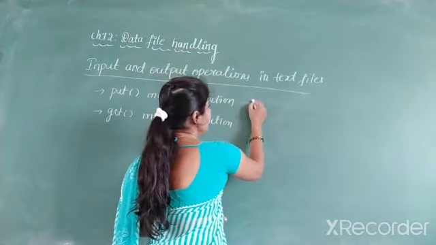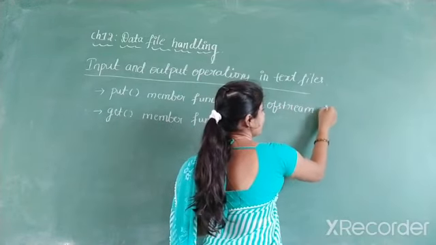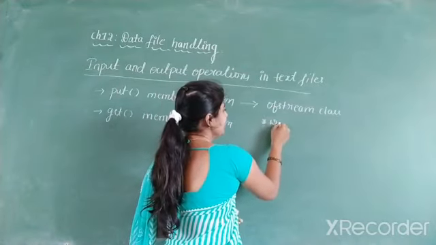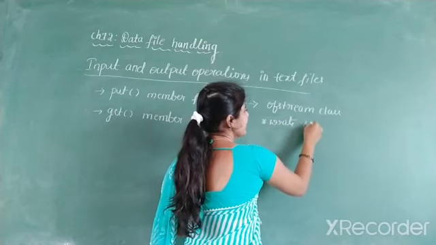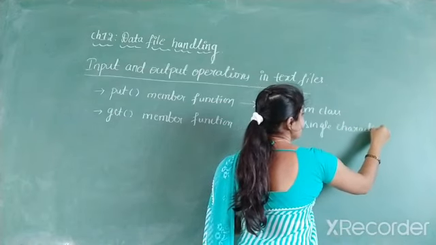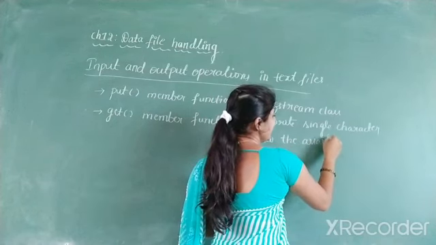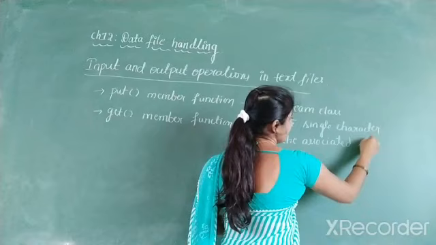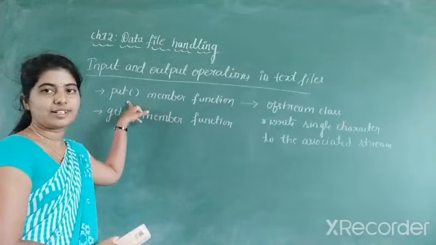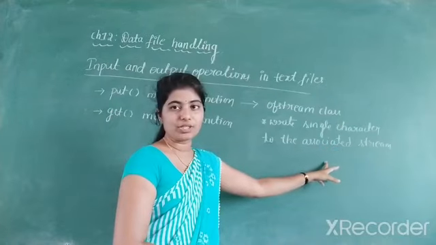This member function belongs to a class called the ofstream class, and it is used to write a single character to the associated file. So the put function is required to write a single character to the associated file.